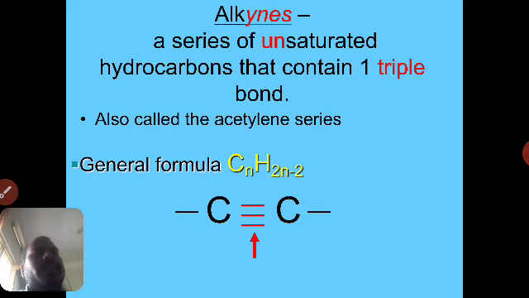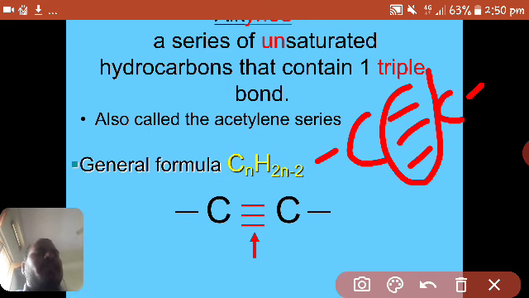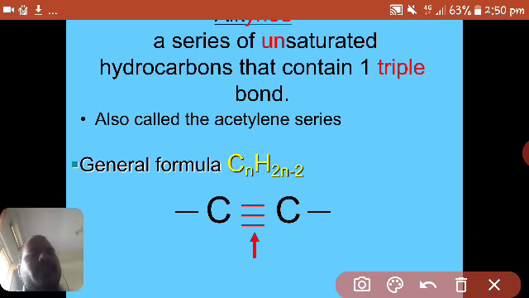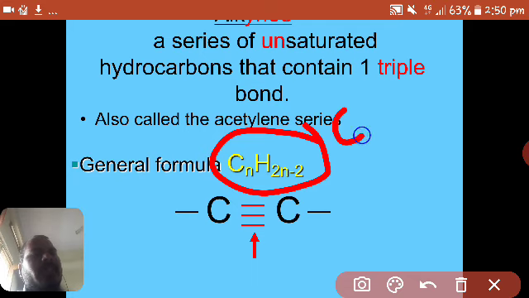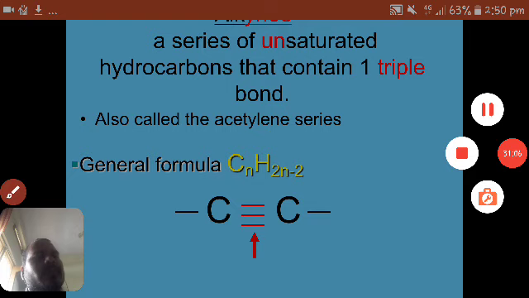If we take the example of methane, the formula is CH4. By removing one hydrogen, it gives CH3. CH3 is called methyl. So by removing one hydrogen from alkanes, it gives alkyl.